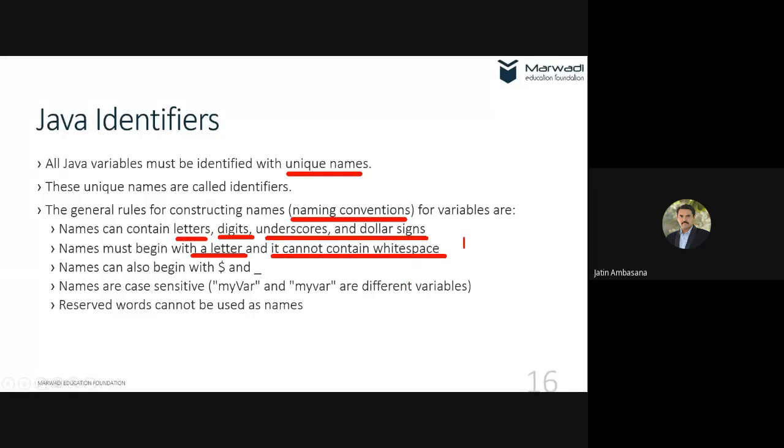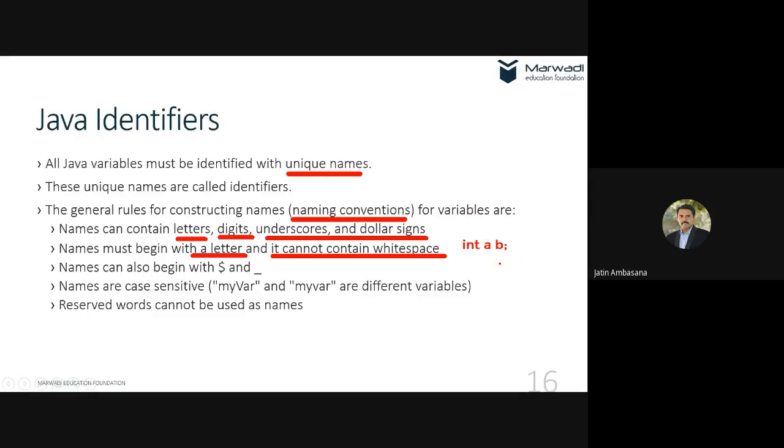So if I say int a space b, no, this is not valid. This white space will separate the names. What is white space? A white space can be a space, a tab, or a new line, anything. So here, a space separates these two variables. A is a separate variable now, B is a separate variable now. But that is not the syntax.